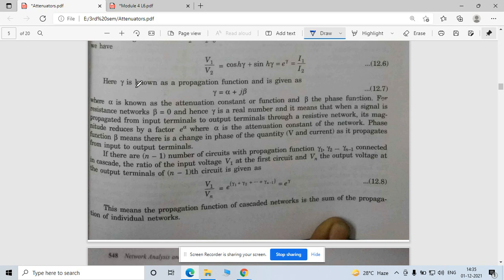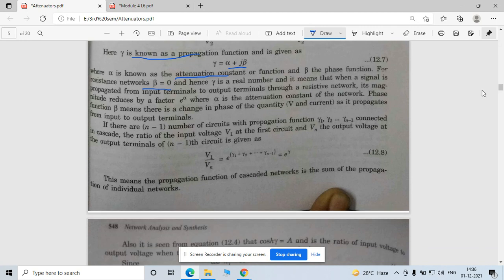Now see, gamma is known as your propagation constant, and this is your attenuator alpha, which is a lossy component, and this is a beta, which is your phase component, right? Generally, we are using the resistive network in your attenuation process, so this beta is going to be zero. So no phase difference with this. So only gamma is equal to your alpha, which is your attenuation constant. Now this alpha is known as your attenuation constant. Okay.